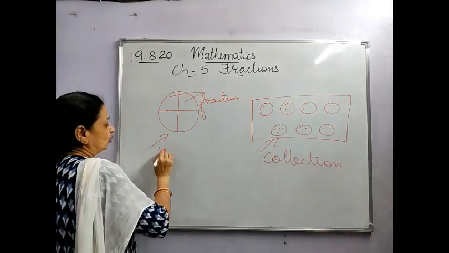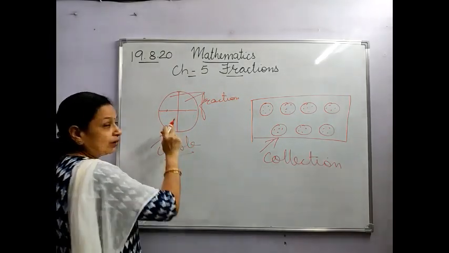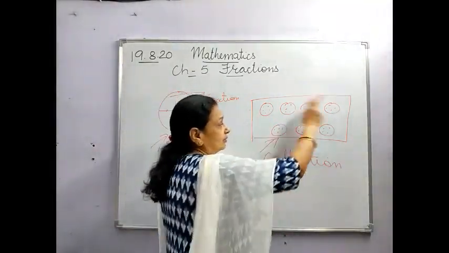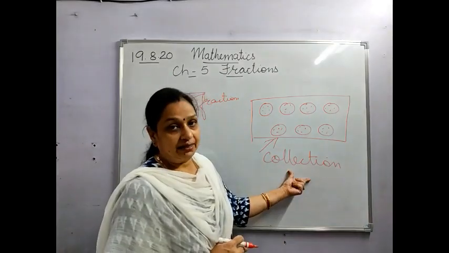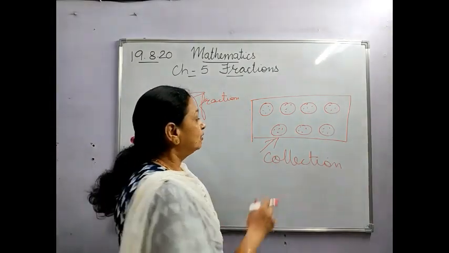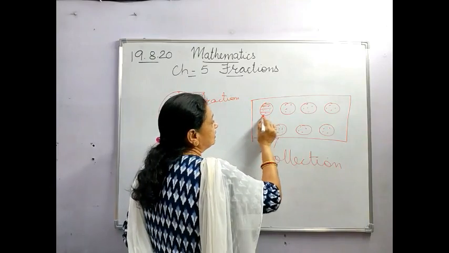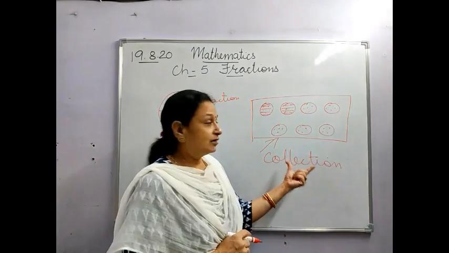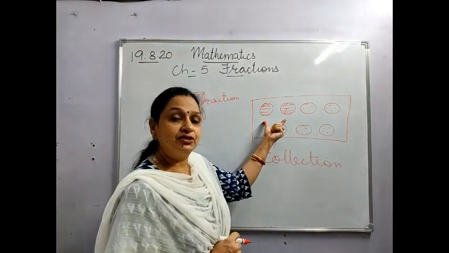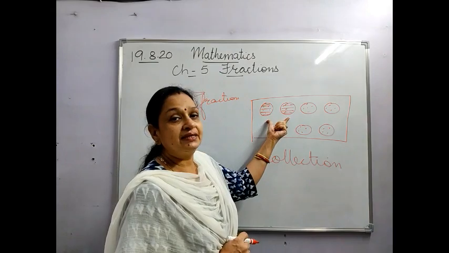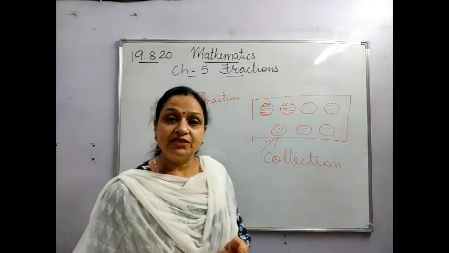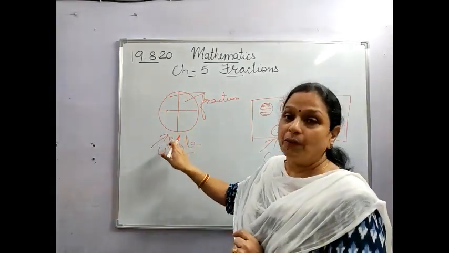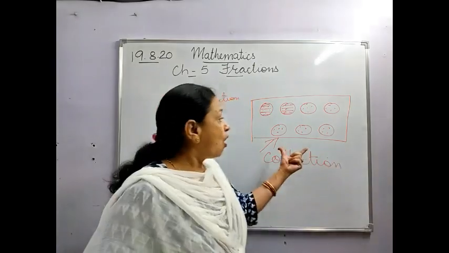This was your whole, complete. One complete type, one complete thing. And this is the group of things, and it is known as a collection. Now, suppose I have eaten this and this cookie out of these 7. That means out of the 7 I have eaten these 2. So, this will represent the fraction. So, what is a fraction? A fraction represents the part or parts of a whole or a collection.